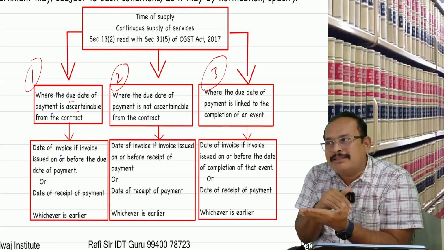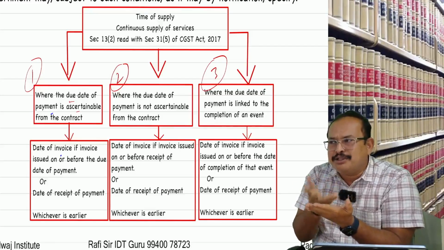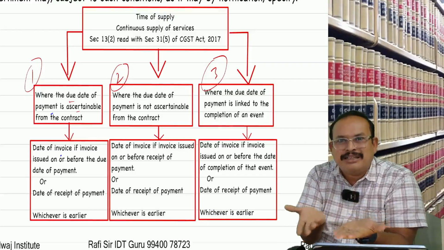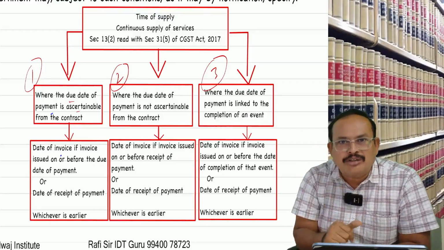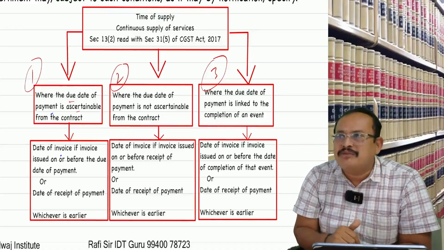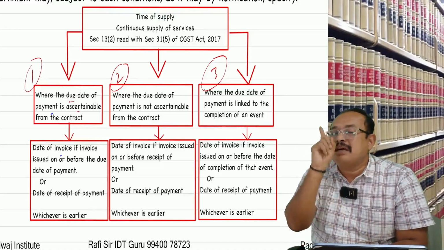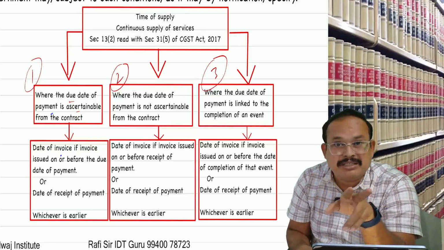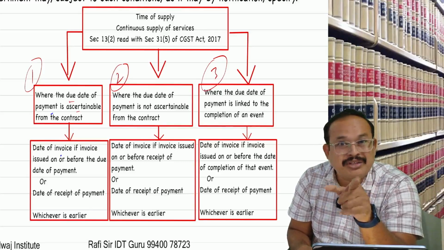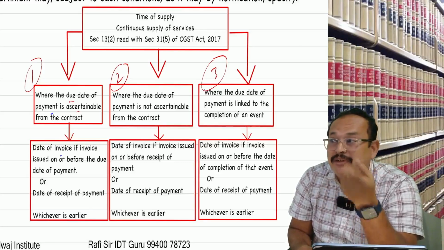Date of invoice or date of dispatch of the goods, whichever is earlier. Last date to issue the invoice. 1st August is the date I supplied the goods. The date of invoice I do not know. Last date to issue the invoice is 1st of August. So 1st of August is the time of supply for 50 lakh rupees, for which I have to pay GST at 18%, namely 9 lakh rupees, by 20th of September.